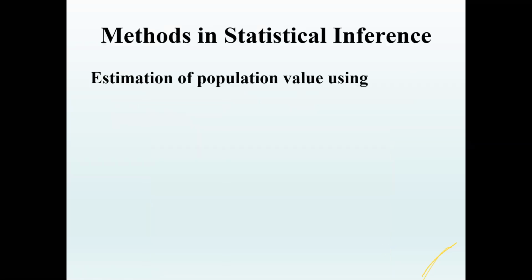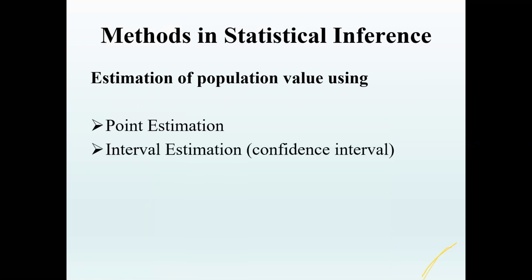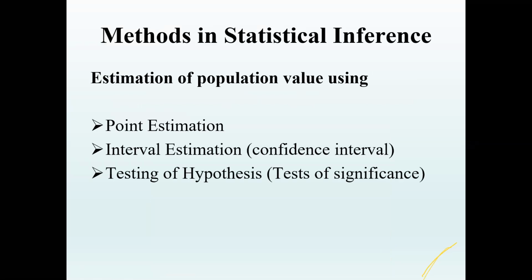And there are different methods in statistical inference. In statistical inference, we are always talking about the unknown population value, and hence there are different methods. One is point estimation, the second one is interval estimation, and the third one is testing of hypothesis. Point estimation means you just calculate, for example, the mean hemoglobin level of adolescent children from a sample of different schools. That becomes a point estimation.